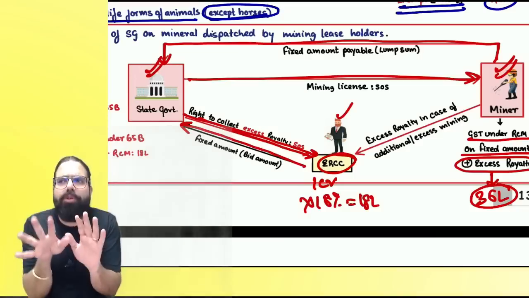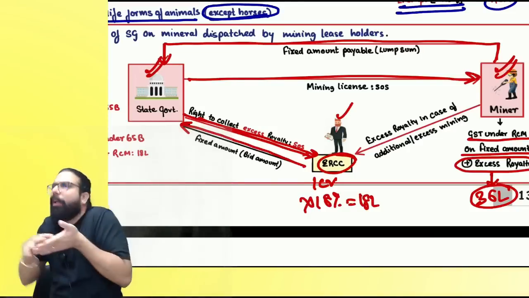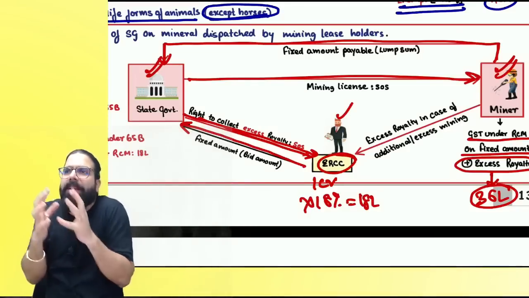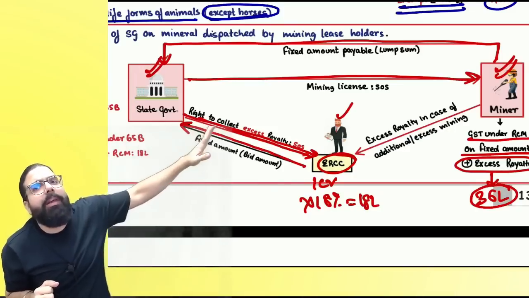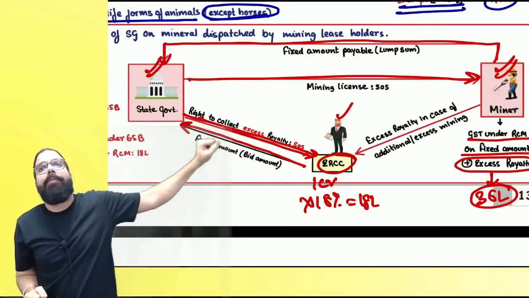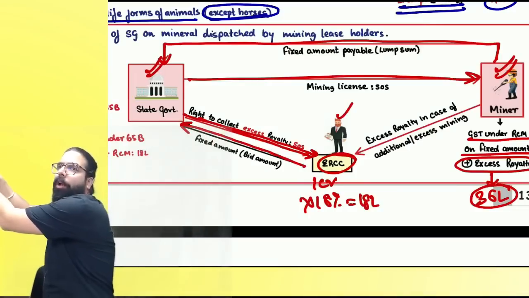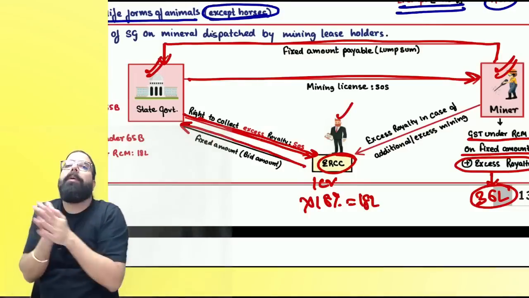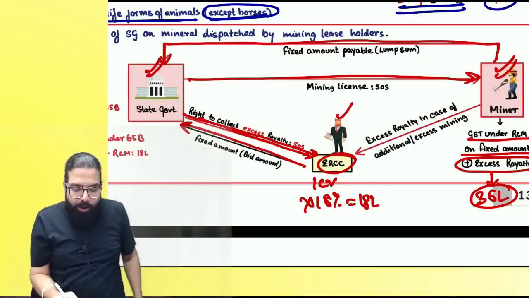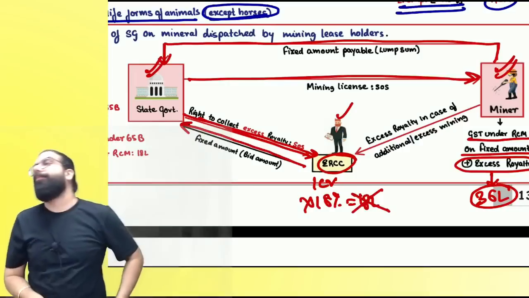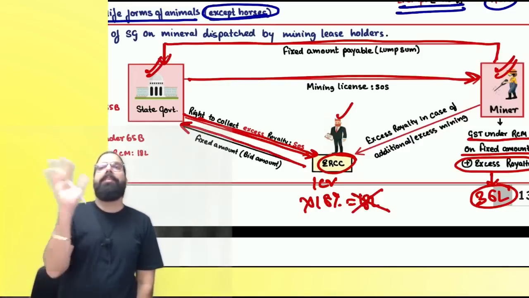Now tell me one thing. Don't you think this guy is actually collecting the royalty only and giving it to the government by keeping some share? Yes or no? So Baba, on that royalty, excess royalty, when already 36 lakh is paid, that royalty is only going to the government through me. Then Baba, what government is telling is, okay, 36 lakh already GST paid, your 18 lakh shall be accepted. Is my point 100% clear to all?